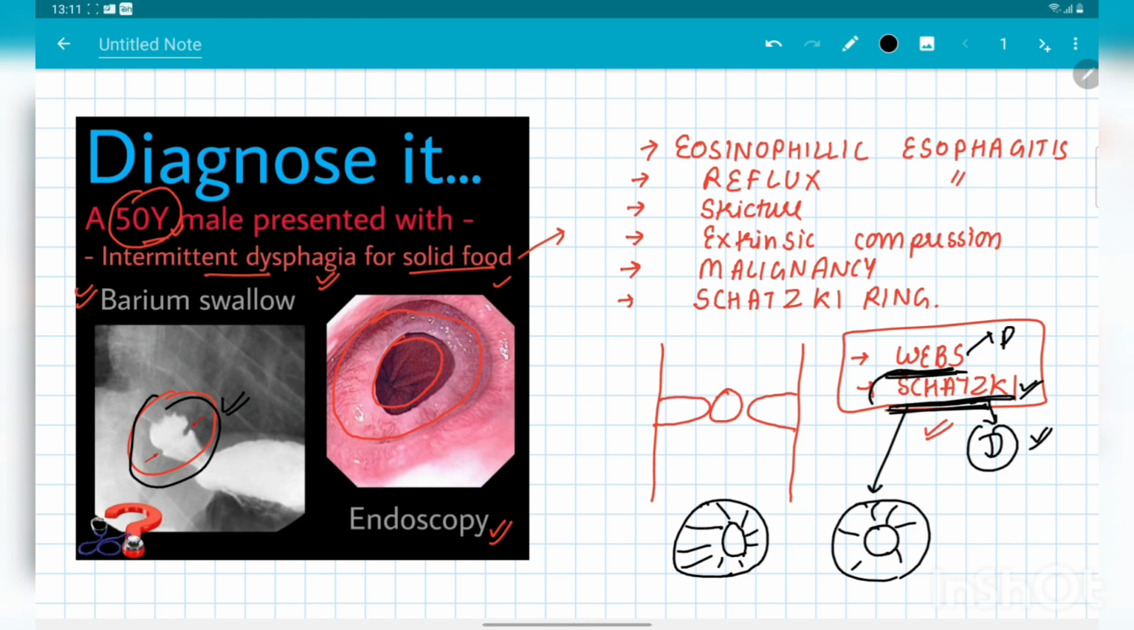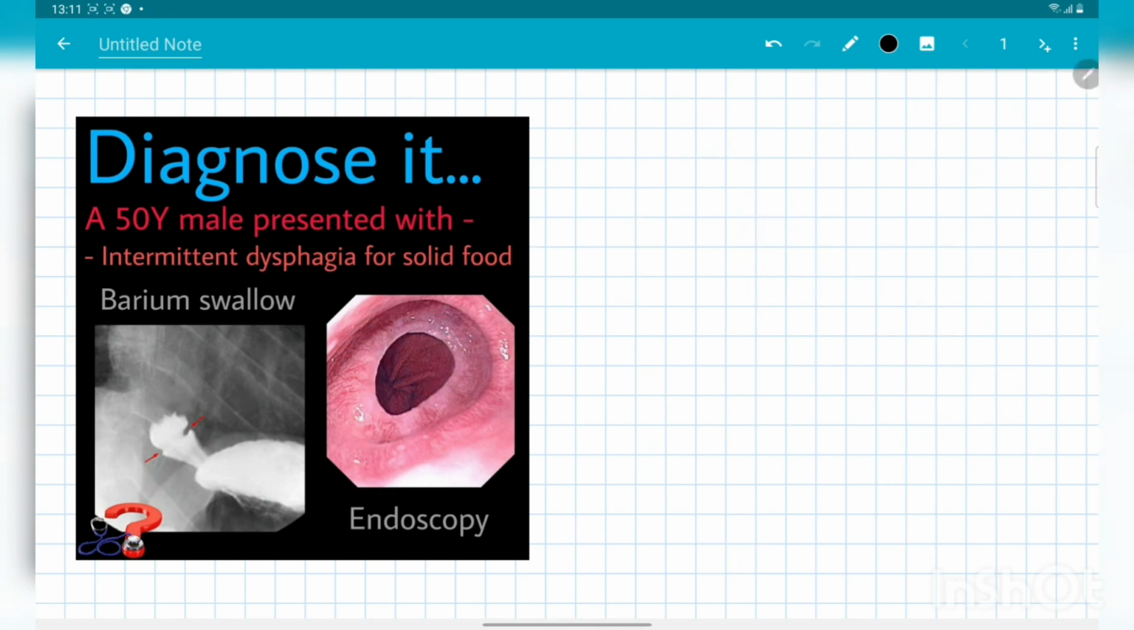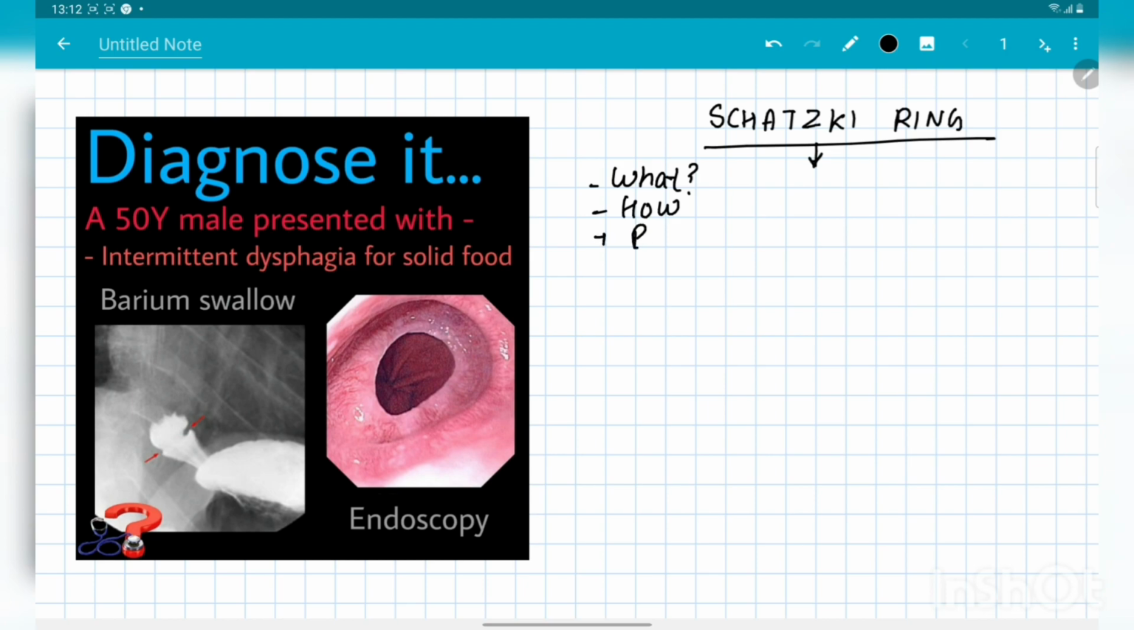Now let's come to the diagnosis for this case: Schatzki's ring. And now let's try to discuss it in the particular format that we use for all other cases. This is a case of Schatzki's ring, and we'll discuss it under the following headings: firstly, what is this ring, how it forms, how it presents, how to diagnose it, and in the end, we'll discuss the treatment part.